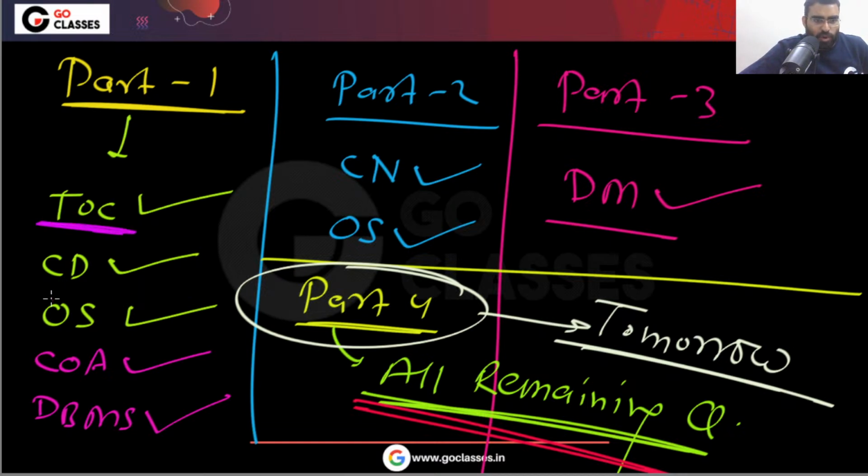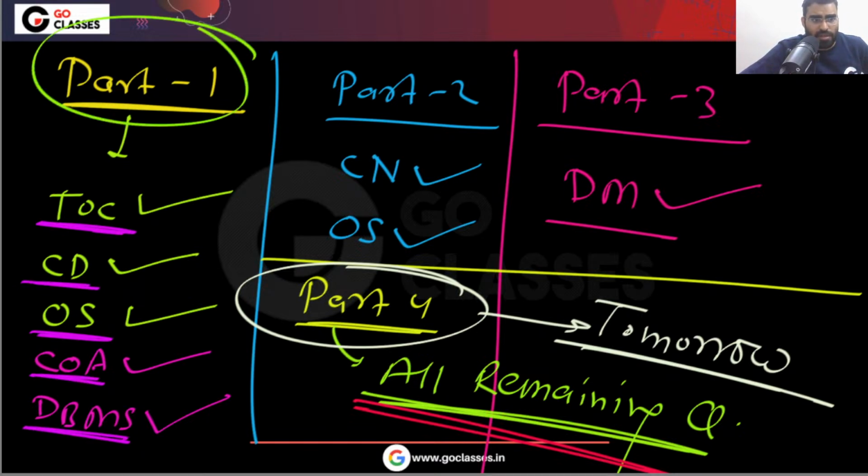But these subjects we have already seen: theory of computation, operating system, compiler design, computer organization, DBMS. These we have seen in part 1. In part 2, we have seen computer network and operating system. In part 3, we have seen discrete mathematics. And in part 4, we will see all the remaining questions.